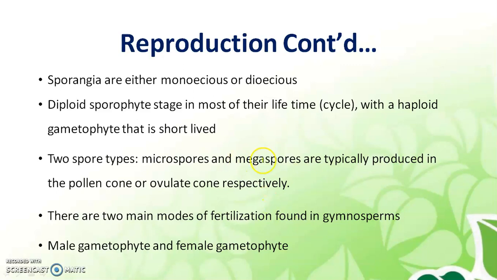The diploid sporophyte stage is the dominant one for most of their lifetime. There is the diploid sporophyte stage with a haploid gametophyte stage. So the gametophyte is haploid, the gametes are always haploid in number, and the sporophyte, that means the plant, is 2n in number. The two spore types are microspores and megaspores. There are two main modes of fertilization. The male gametophyte and female gametophyte are present.